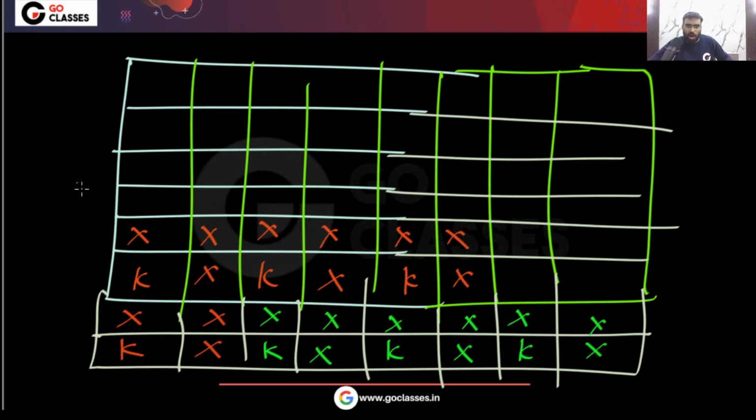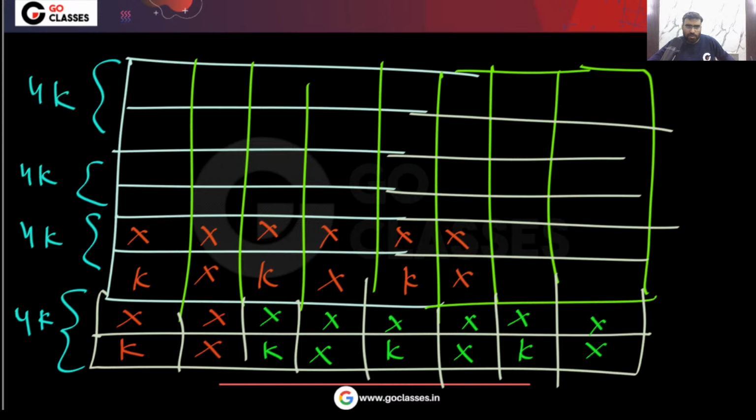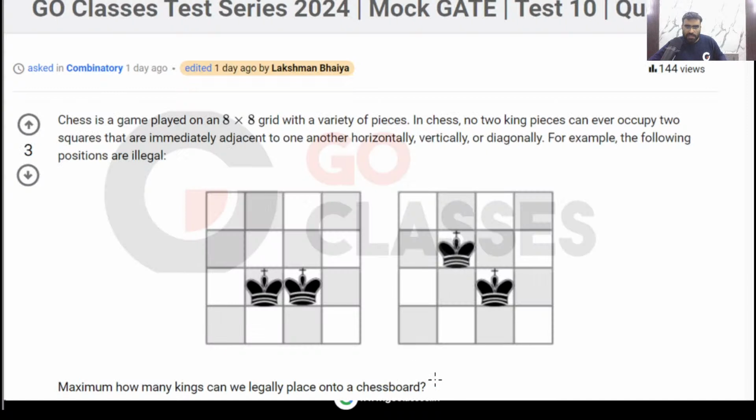So finally, in total how many kings can you put? In these two rows, I can put 4 kings. In these two rows, I can put 4 kings. Here I can put 4 kings. Here I can put 4 kings. So finally the total maximum I can put is 16 kings. Yes or no? So the answer for this question will be 16.